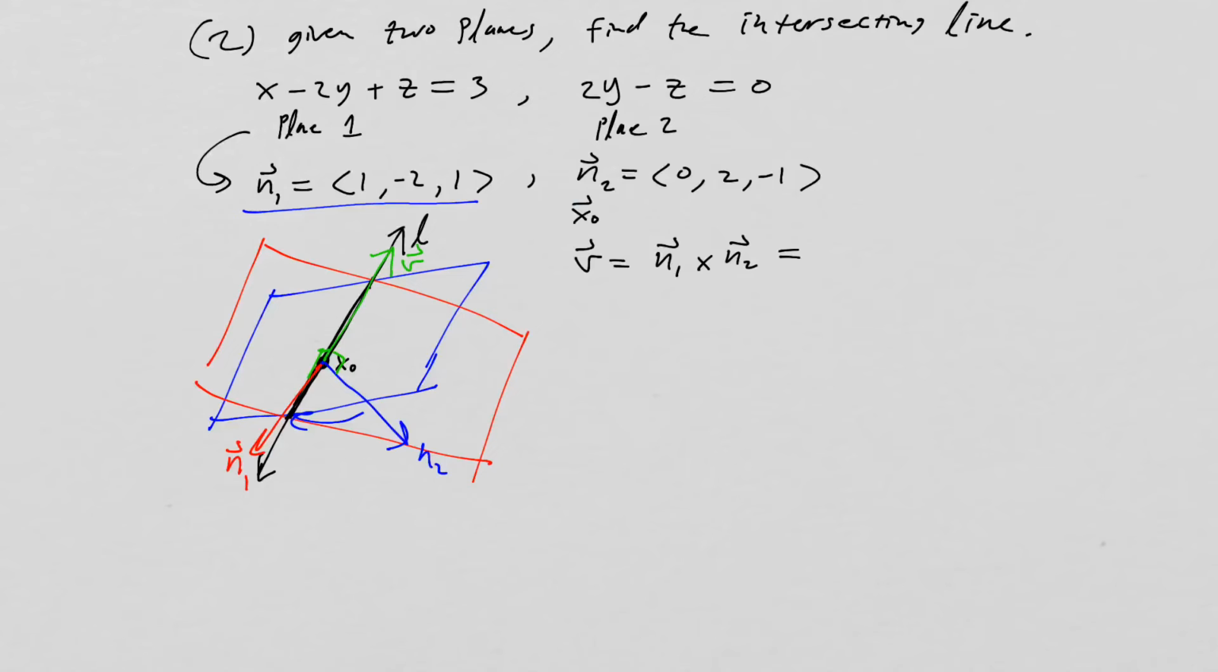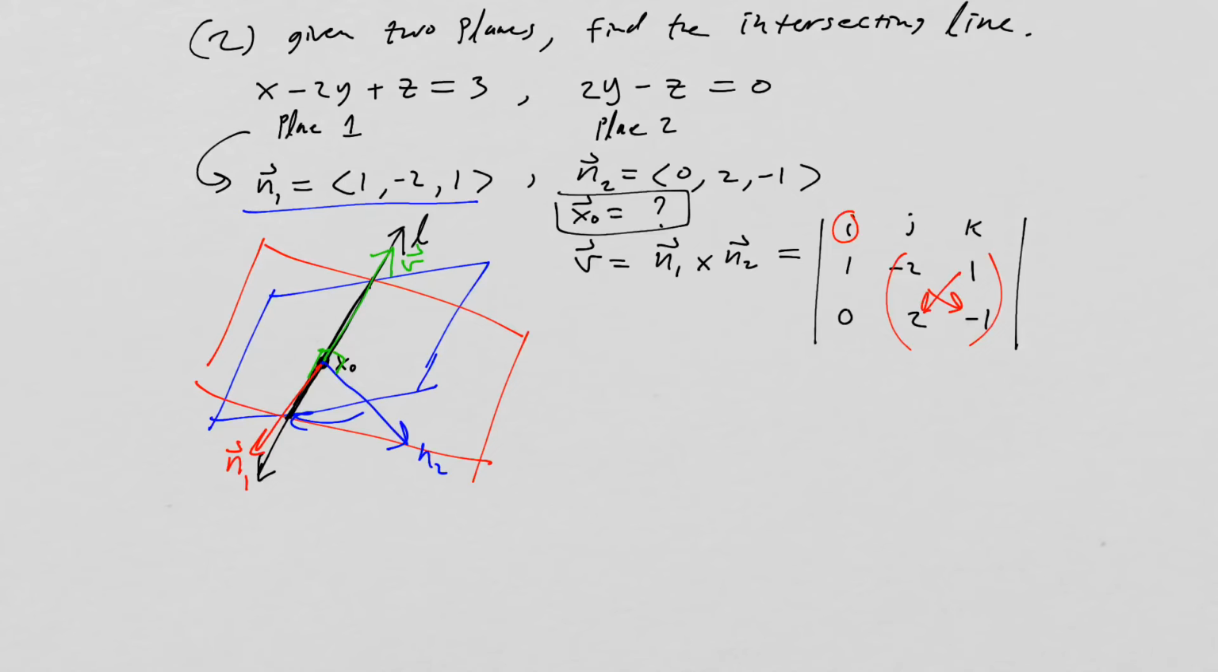All right, so let's compute that. We still haven't figured out what x naught is. We'll do that in a second, but let's first just wrap up this cross product calculation. i, j, and k. All right, and then we're going to have 1, -2, 1, and then 0, 2, -1. I always like to do this in color.